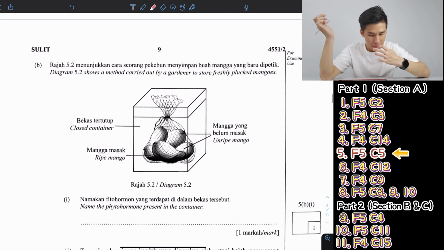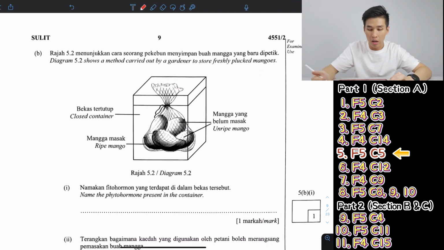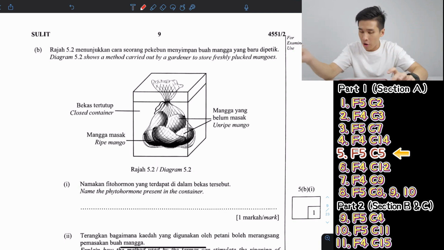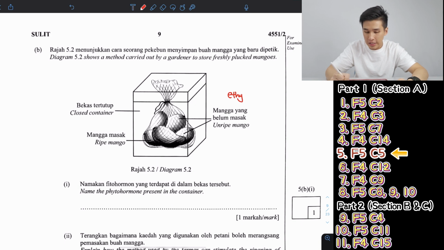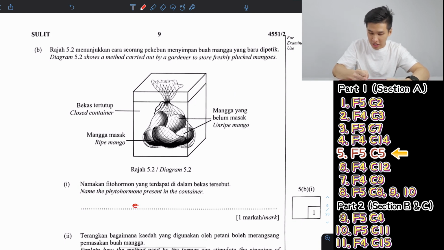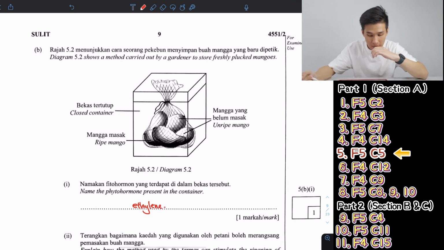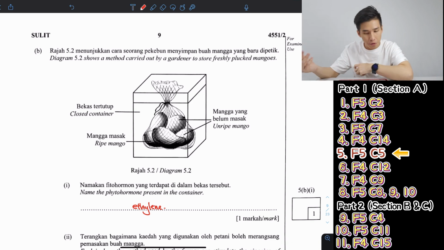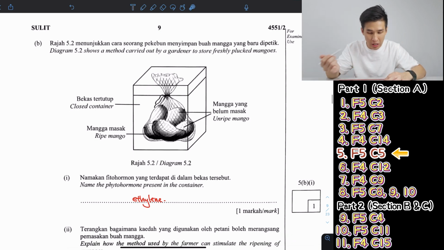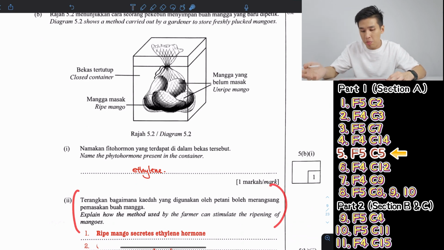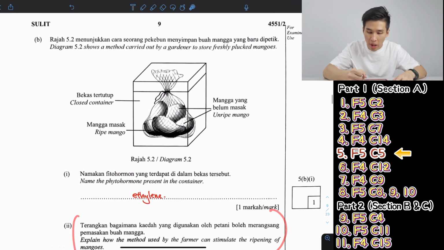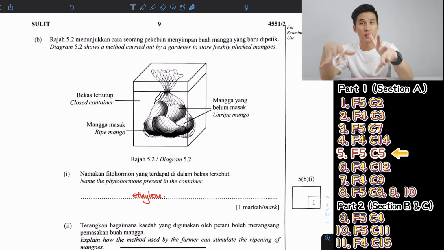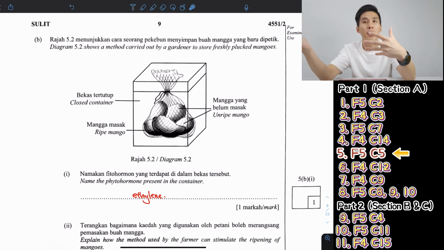Next one, a very common typical question, which is the ripening of fruit. So for this question, when you see fruit ripening, the hormone involved definitely is ethylene. The question asked already here, the hormone present in a container. So this is the hormone that plants use to stimulate ripening of fruit. So as the fruit starts to ripen, let's leave it to the next question. They ask, explain how the method is used by farmers to stimulate the ripening of mango. So you can see here there's only one ripe mango, and the others are unripe. So how can this method stimulate the unripe mangoes to ripen as well?